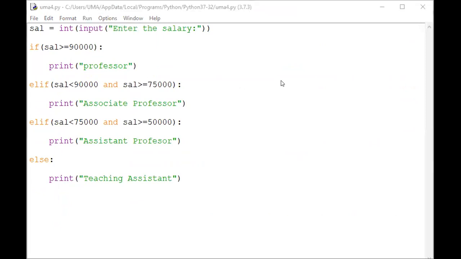Yes, the salary, enter the salary. I'm taking the 20,000 only. The 20,000, who is the 20,000? Teaching assistant. Here, the 20,000 indicates the teaching assistant. In this way, you will apply the else if.